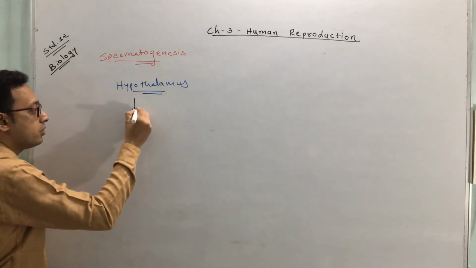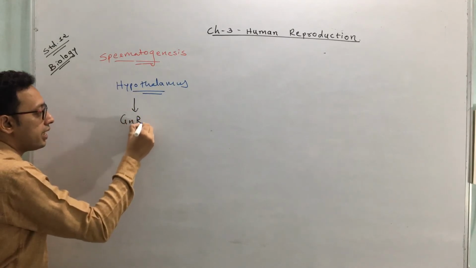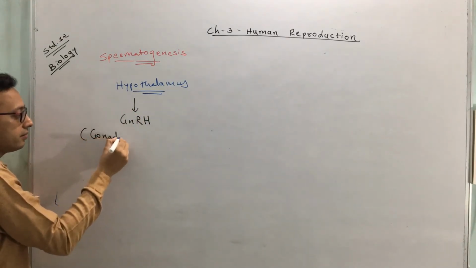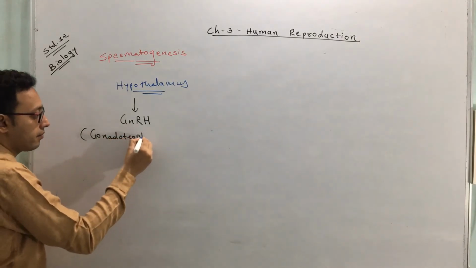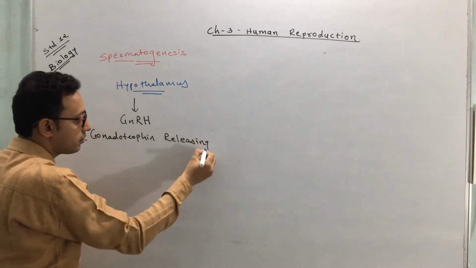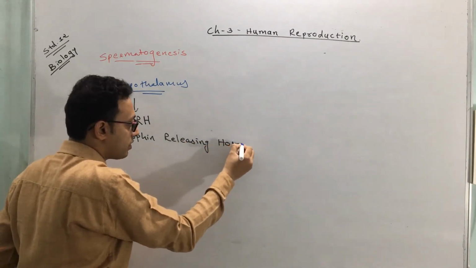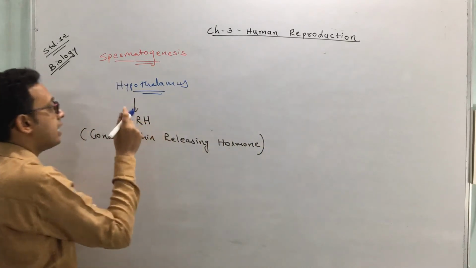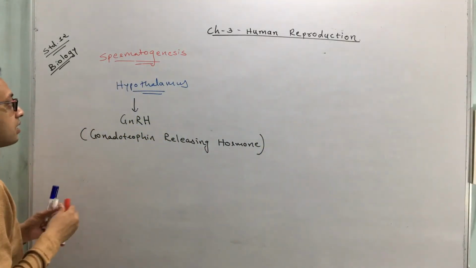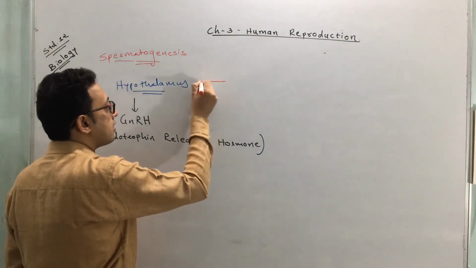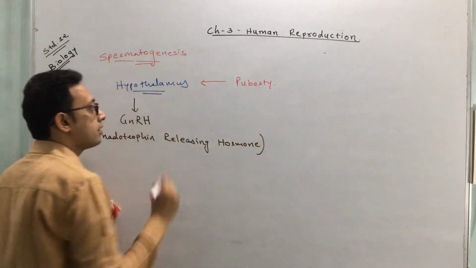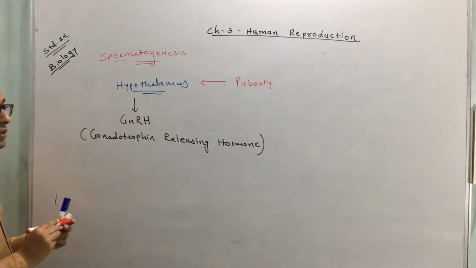The name of this hormone is GnRH. The full form is gonadotrophin releasing hormone. GnRH is a hypothalamic hormone, which means it is released from the hypothalamus. When it is released, the process occurs at puberty. Clear?